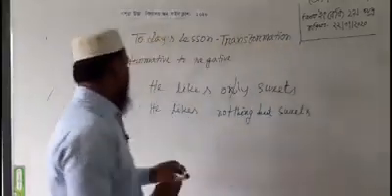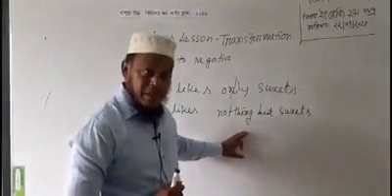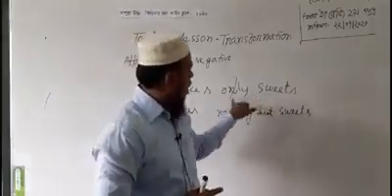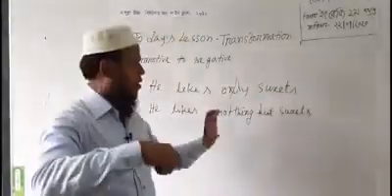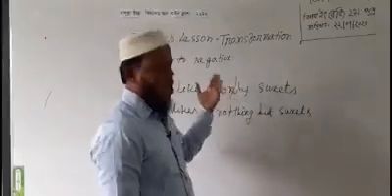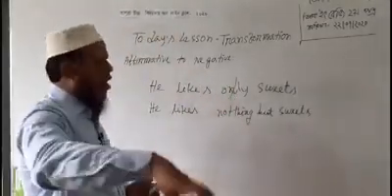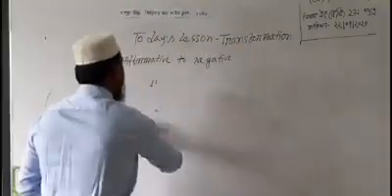Clear? Why do we use nothing but? We use nothing but because after only comes sweets, and sweets is a material word. So only changes into nothing but.